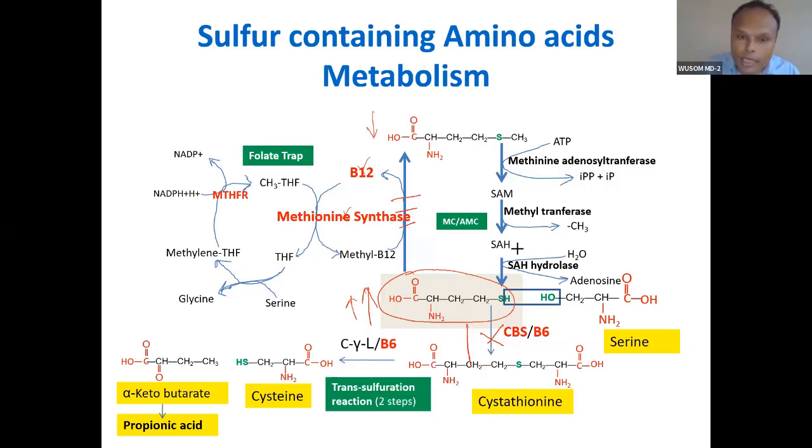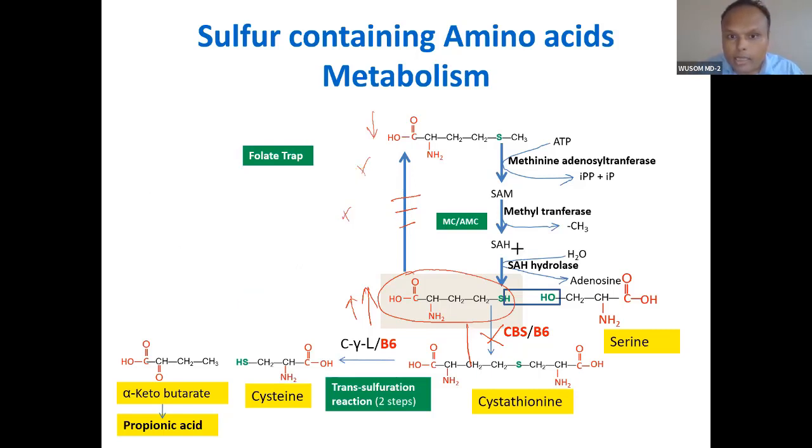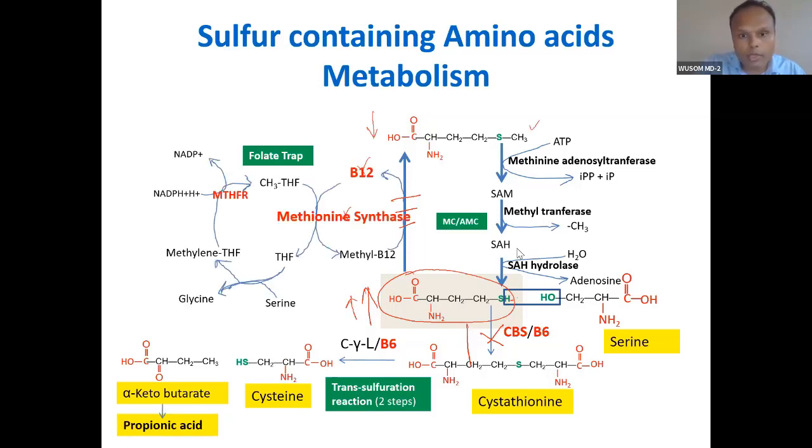Now, if there is a problem in all this pathway, there is an alternative pathway, from which homocysteine will get a methyl group here and convert into methionine. This pathway is called the betaine pathway.